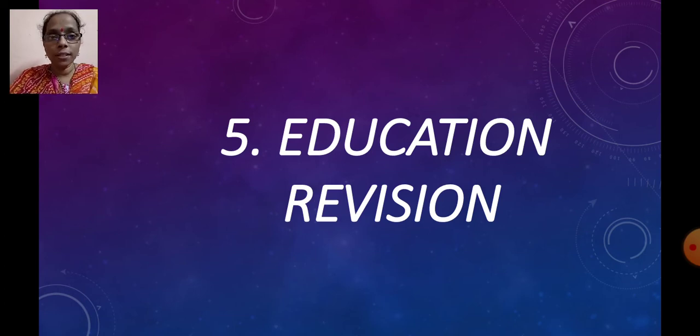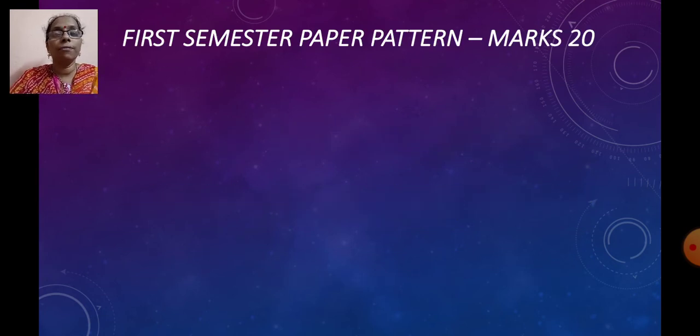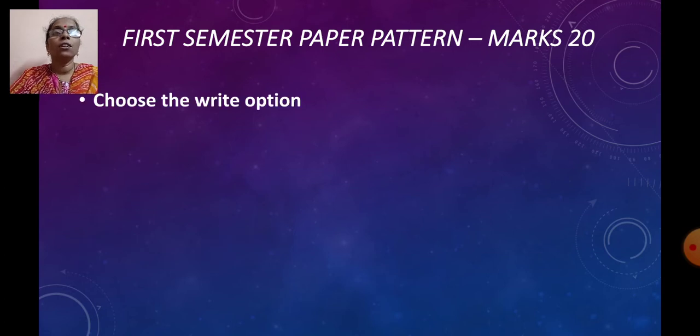Now as we are revising, children, we are also going to discuss the paper pattern of history and political science. These questions which I have mentioned will be the same pattern for both history and political science. I am doing the revision for lesson number 5 based on the paper pattern. Accordingly, your first semester paper of history and political science is for 20 marks. Now your first question: choose the right option.